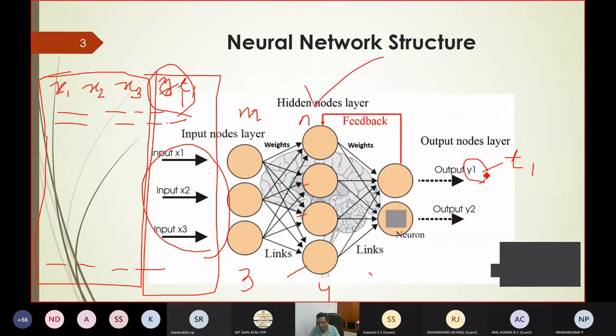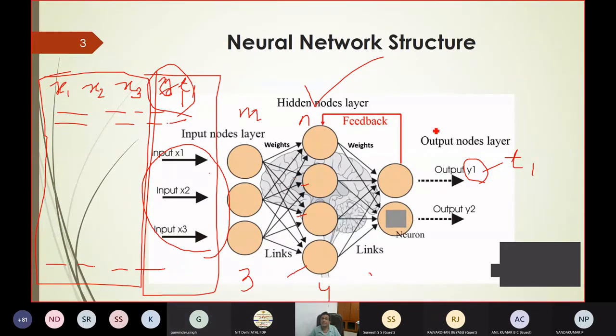Why does this error exist? This error exists because the weights are not perfectly matching so that the error will be 0. So you have to update these weights. Either there will be an increment or there will be a decrement. So to know how you will update these weights.